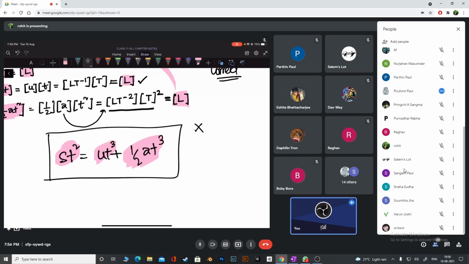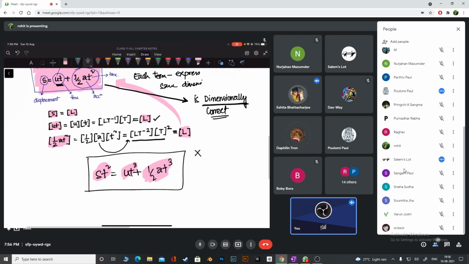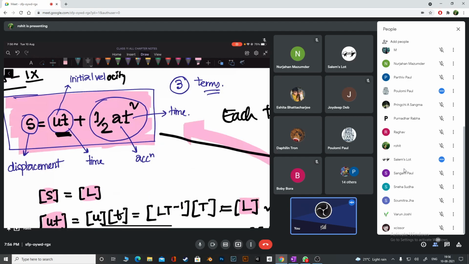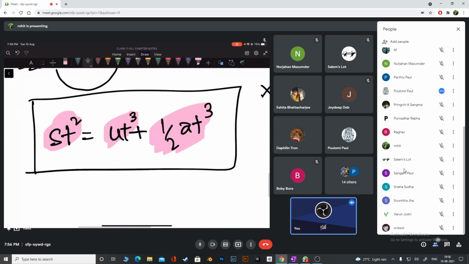No, I've changed the formula. Look nicely. It is not going to be the same. It is the same only for the original way. When it looks like this, can the dimension be the same? If you want, I can give a very bad number, 10 to the power t to the power 100. Now tell me, do you agree the dimension will match or not? It will not match. No chance. The dimension of this will not be equal to that.